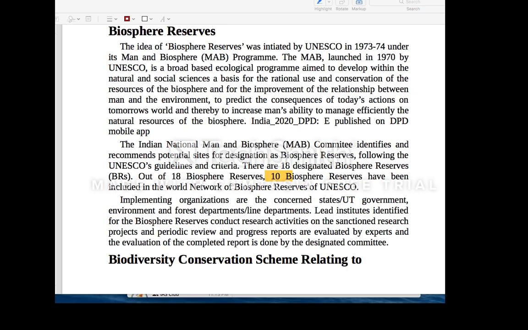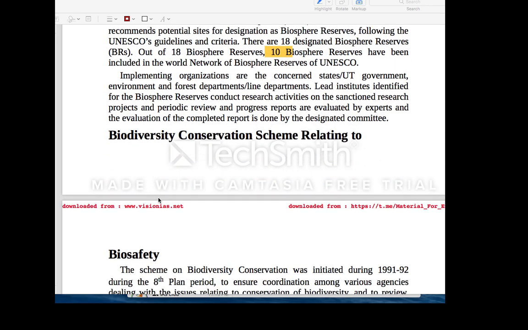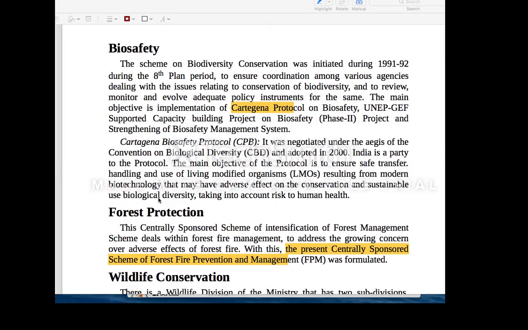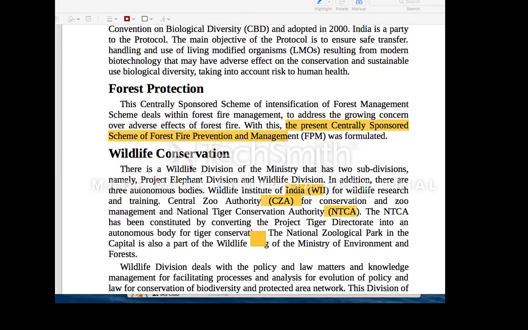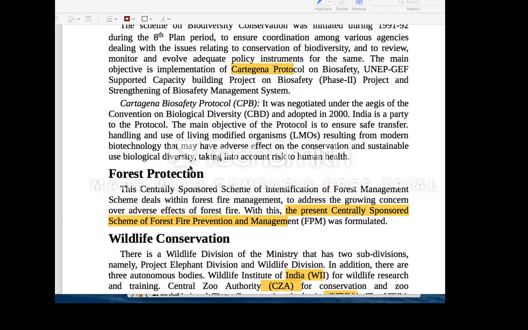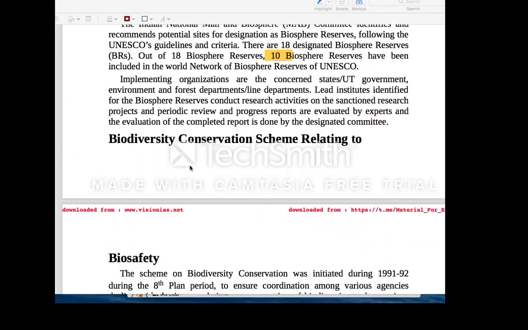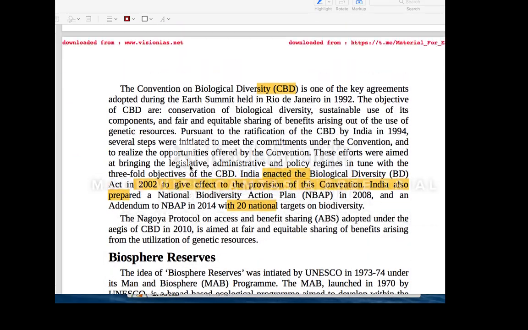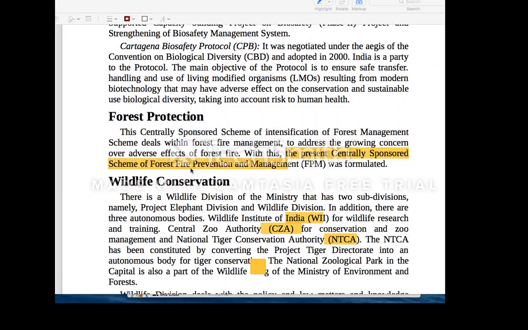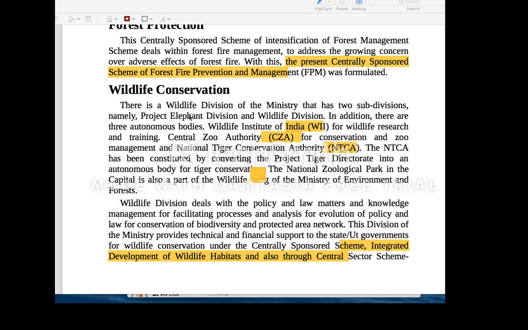Totally we have 11 biosphere reserves, and the 11th one is Kanchenjunga. So these are certain important things which you need to know. This Cartagena protocol, I have already discussed about. And then, one more important thing which I'm missing here. Okay, it comes next.